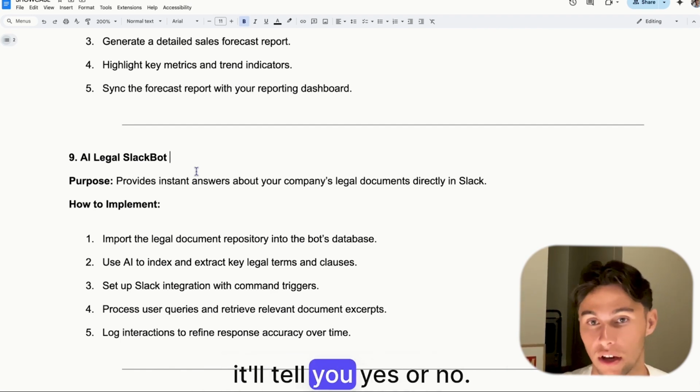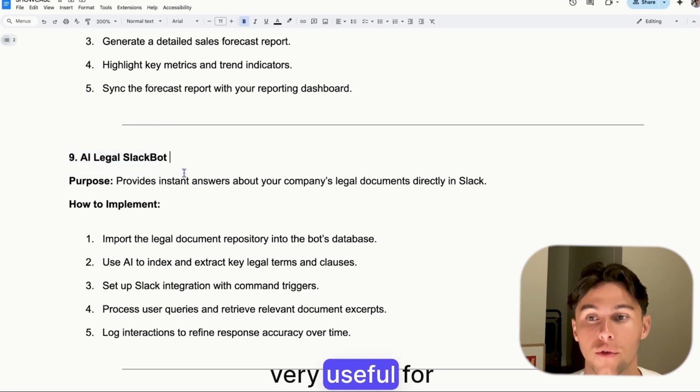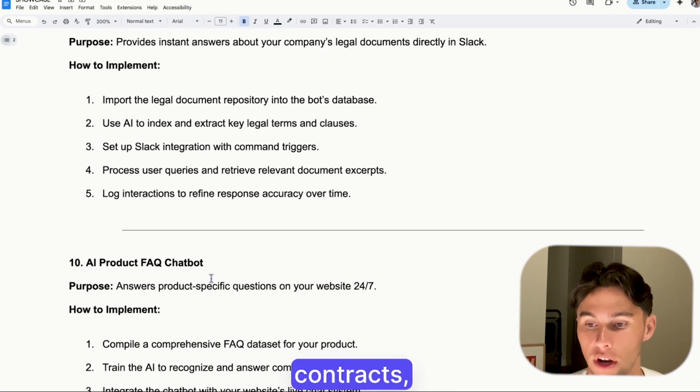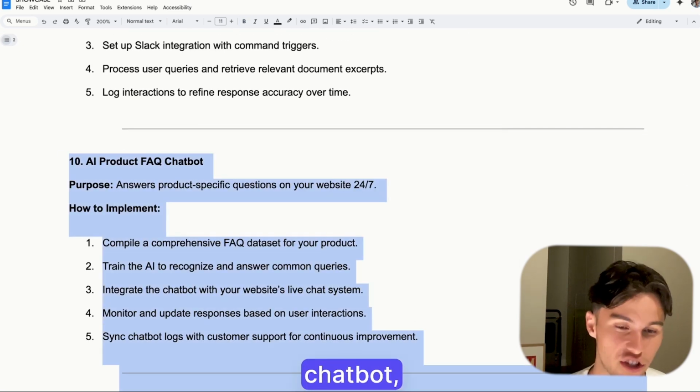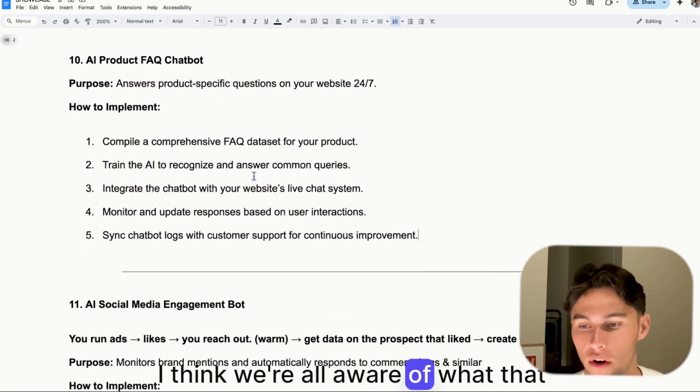And boom, it'll tell you yes or no. So very, very useful for contracts. Product FAQ chatbot. I think we're all aware of what that does.